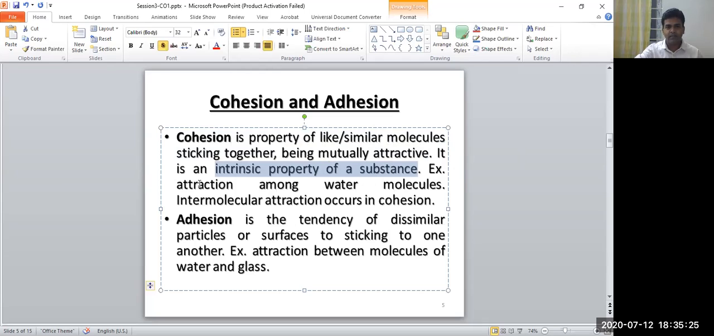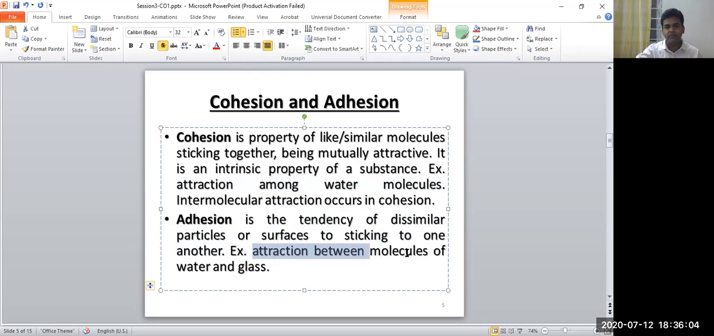Now see the example. Attraction among the water molecules is an example of cohesion. One water molecule is attracted by the other water molecules. This mutual attraction is called cohesion. Cohesion is the property of molecules of similar type, the forces between similar particles. In opposite of that, adhesion is the tendency of dissimilar particles or surfaces to stick to one another.